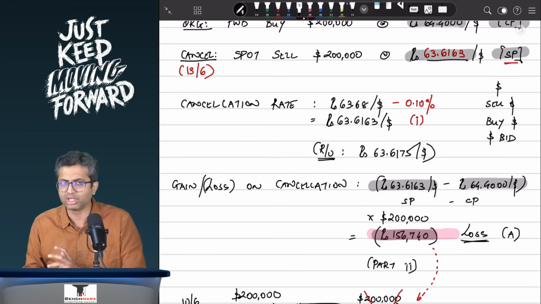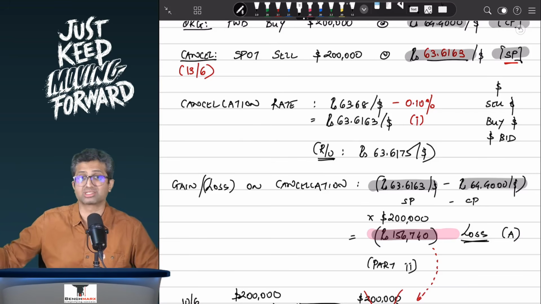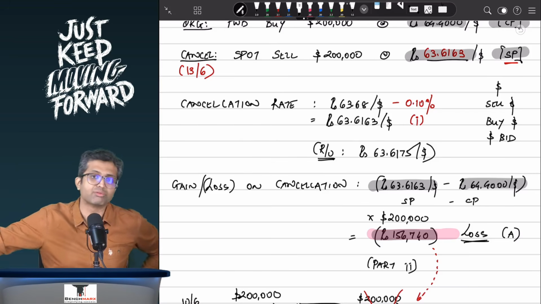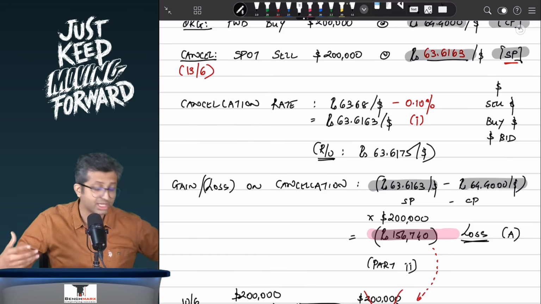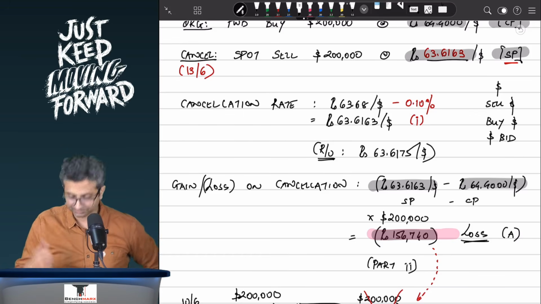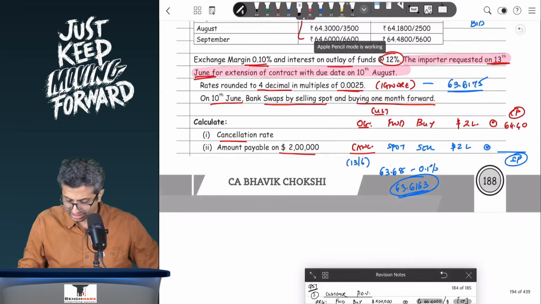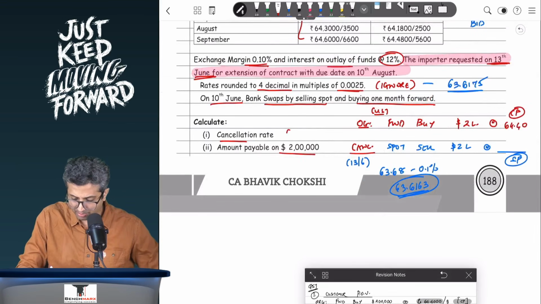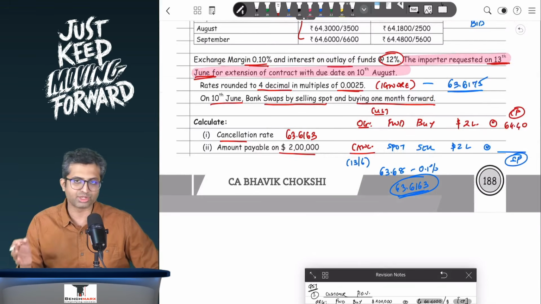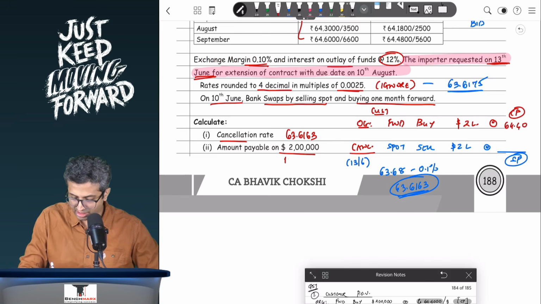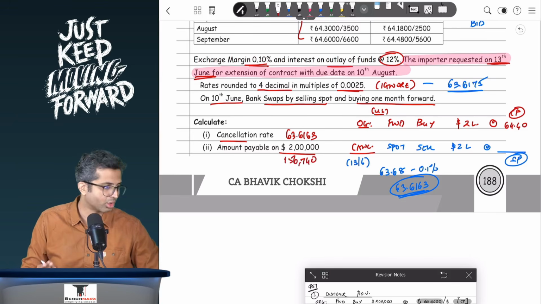I will see that when the customer says to cancel, we have a 1,56,000 loss, and hence I have the right to recover this 1,56,000 of loss. This is your cancellation rate of 63.6163. If you round off to 63.6175, there will be a small difference, and there is a 1,56,740 which is payable on this original $2 lakh contract.